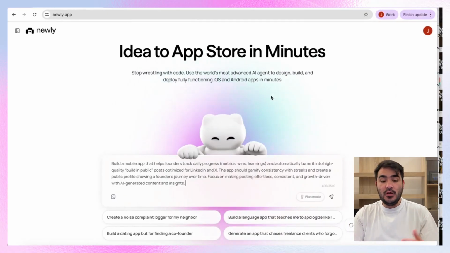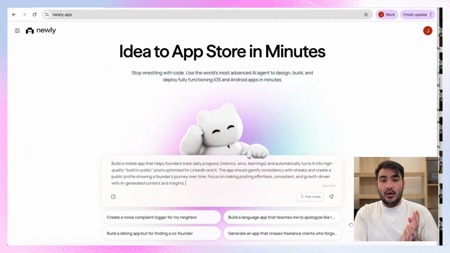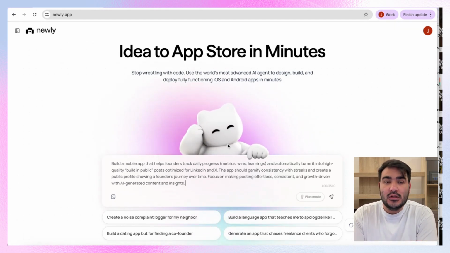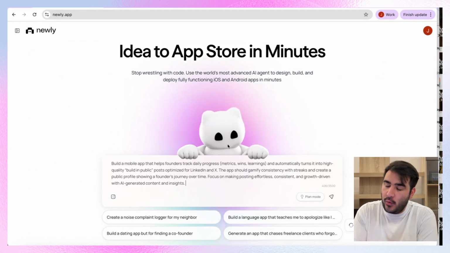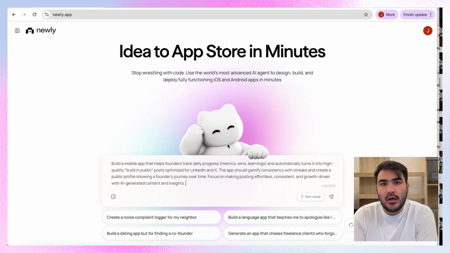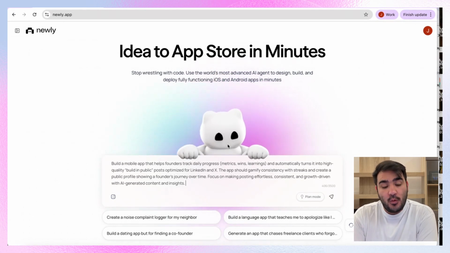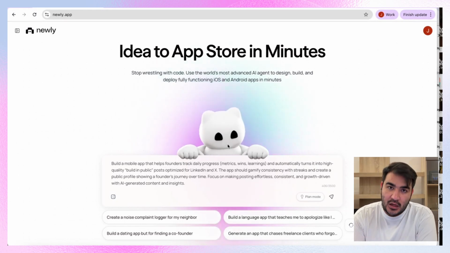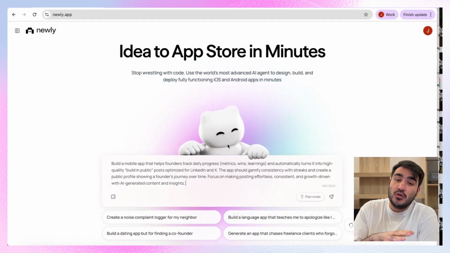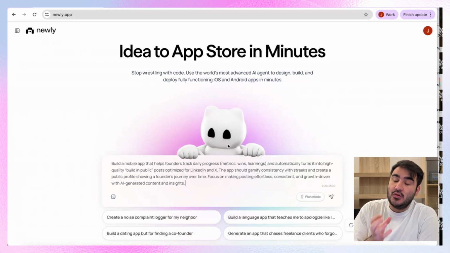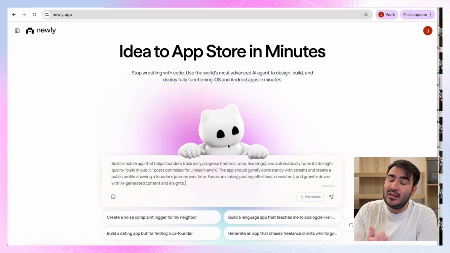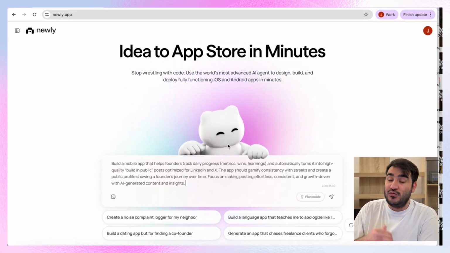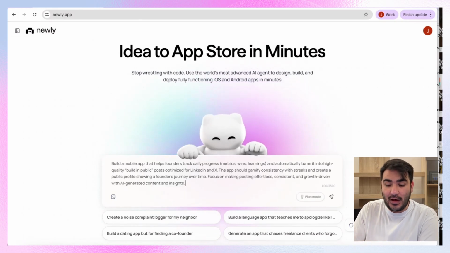Perfect. So here we come to Newly. And today the idea is that I see lots of founders and builders, and they have this daily progress tracking for their system and how they're growing, what are the learnings, how they're doing in their startup or just building. So I want to build a mobile app that actually helps founders to track their daily progress, metrics, wins, learnings, fails, and also it automatically turns those learnings or wins or achievements into posts to share on LinkedIn, X, wherever. So let's build this. And also I want to have this be a bit gamified mobile app, so for founders, it's more fun and amazing to use. So let's give it a go and let's start building it.